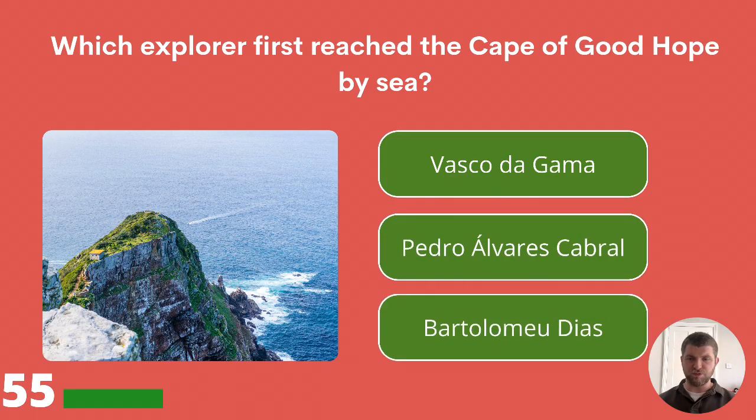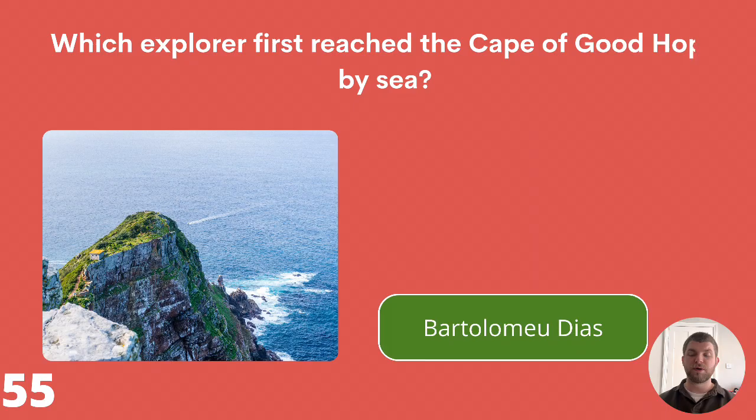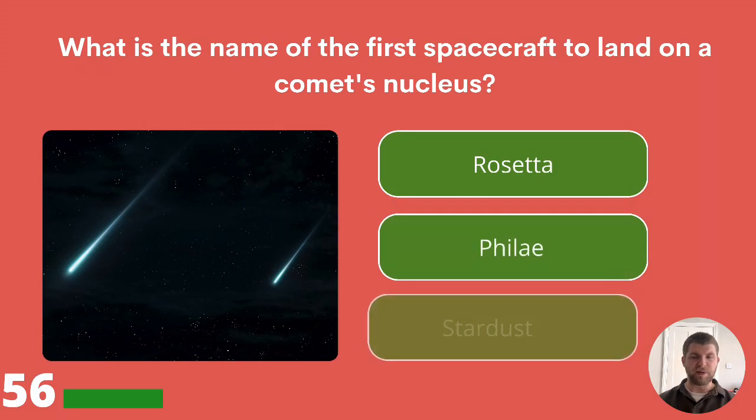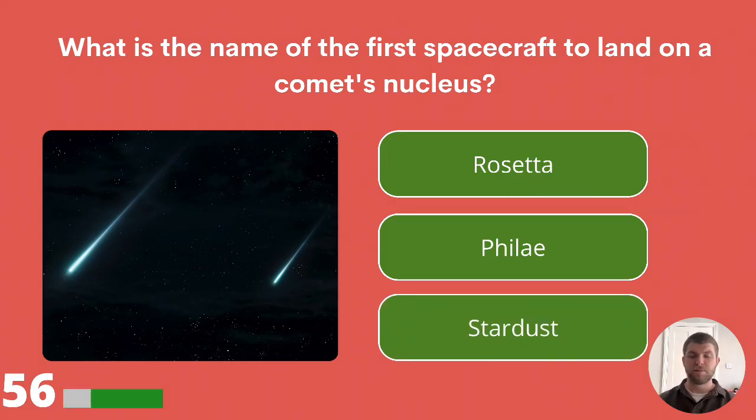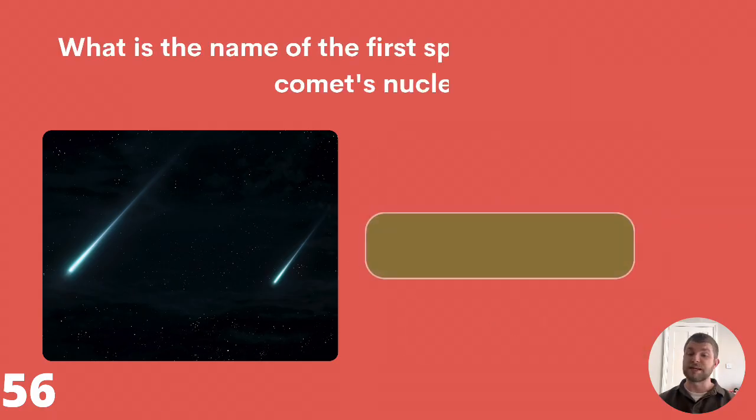Which explorer first reached the Cape of Good Hope by sea? Vasco da Gama, Pedro Alvarez Cabral, or Bartholomew Diaz? The answer is Bartholomew Diaz. What is the name of the first spacecraft to land on a comet's nucleus? Rosetta, Philae, or Stardust? The answer is Philae.